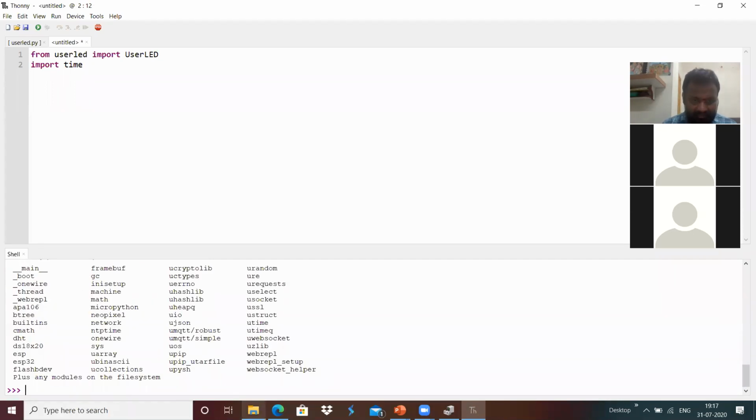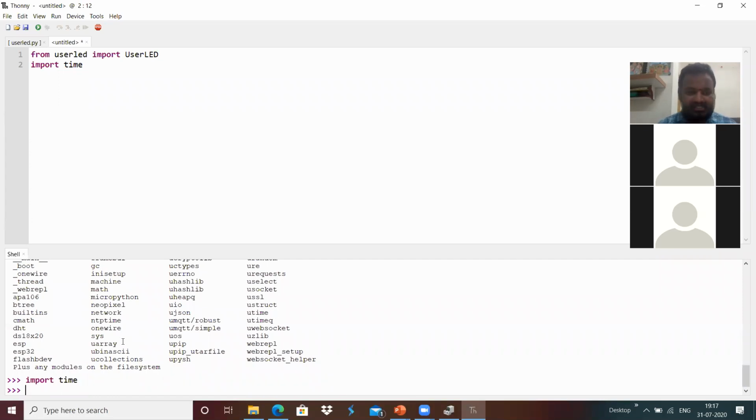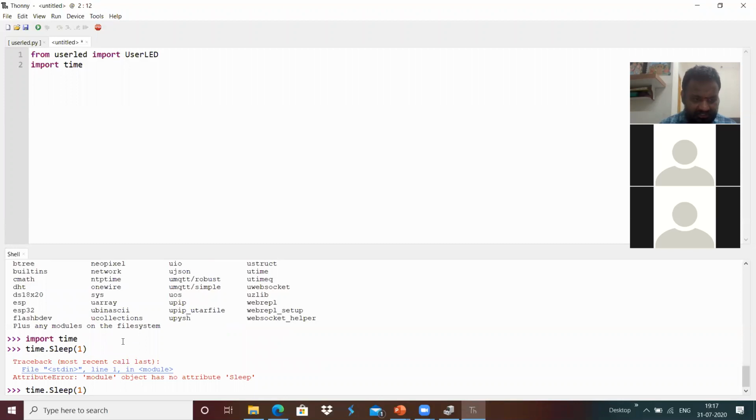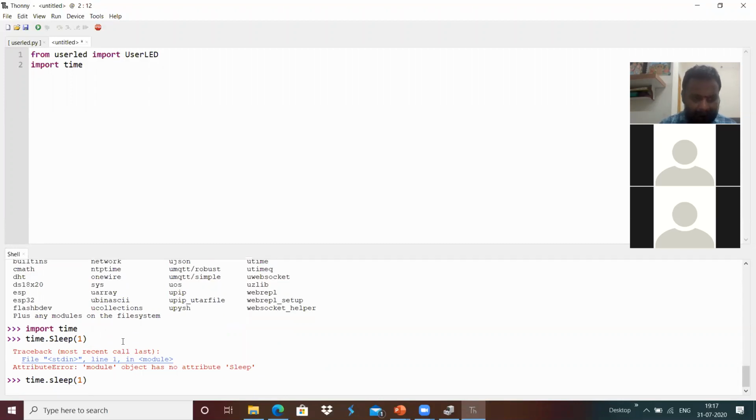We have something like, maybe I will do import time. Yes, time is present, and maybe I can do time.sleep(1) for 1 second over here. Sorry, the s in sleep should be small. Yeah, it slept for 1 second and it came back. I'm going to use the same over here, and in my program I'm going to create a ULED equals an instance of the UserLED class over here.